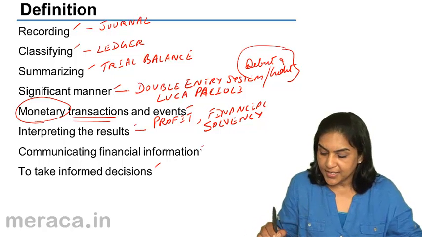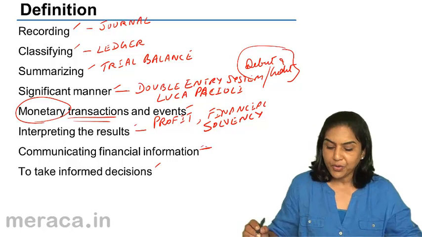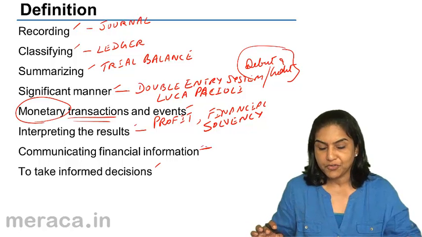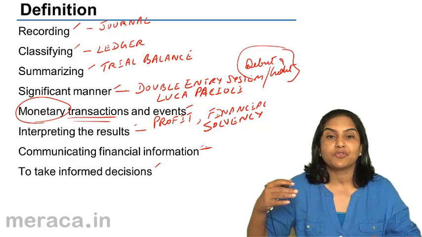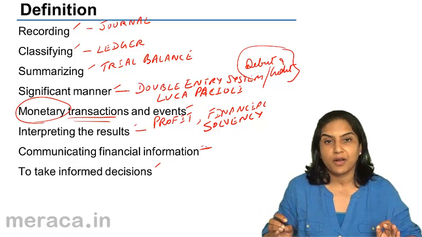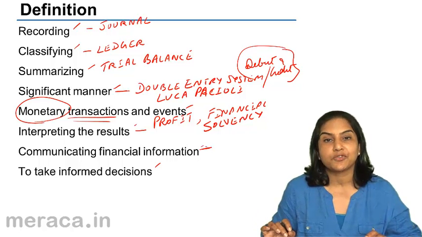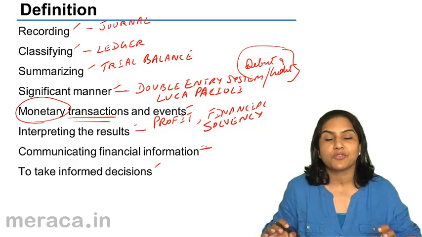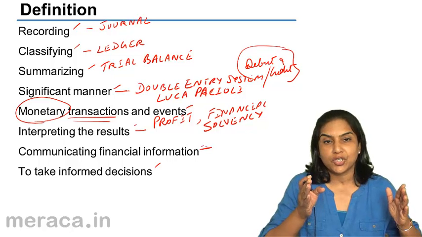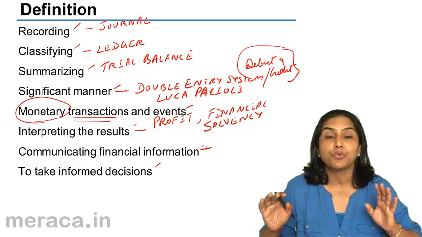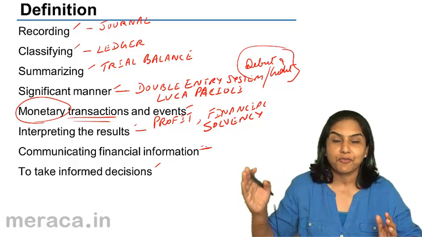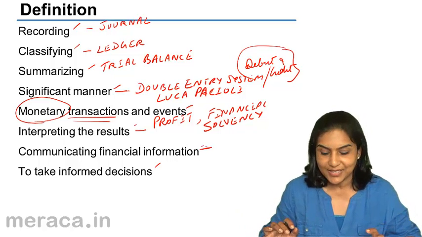Once all this is done, this needs to be communicated, communicating the financial information. The entire accounting has evolved over a period of time based on the needs of the users of financial information. It is not just the owner of the business who needs to know the results of the performance of a business. As business has grown, as we have not just a sole proprietorship and partnership, we have huge companies where owners are scattered all over. We have different owners and different management. Owner and manager are not one and the same.